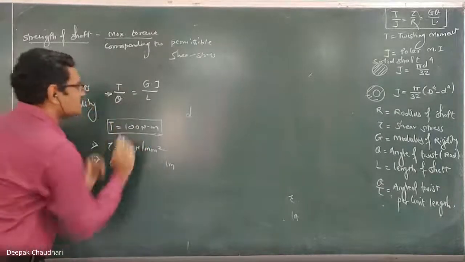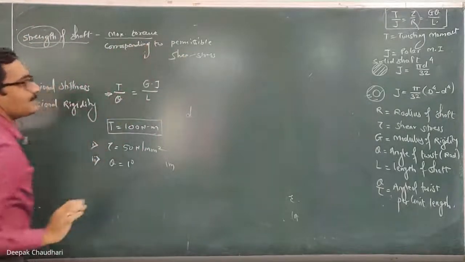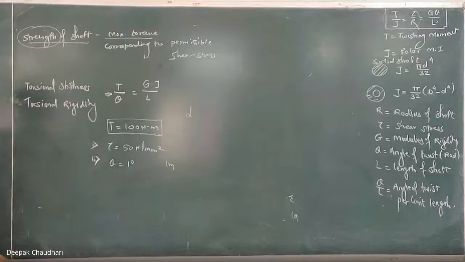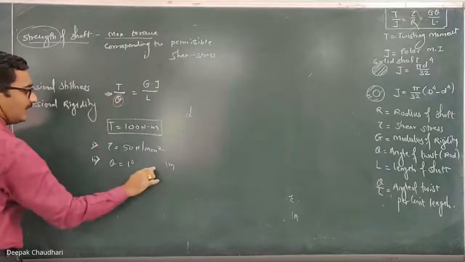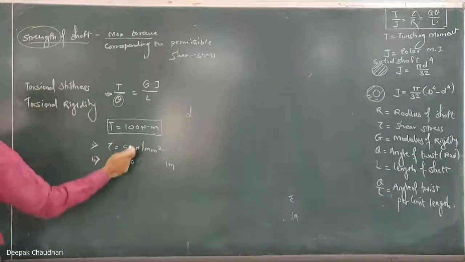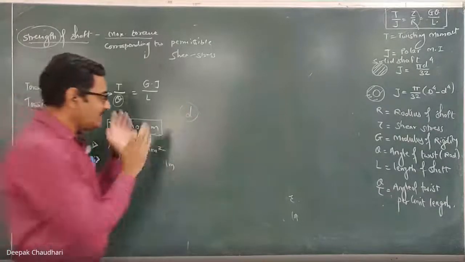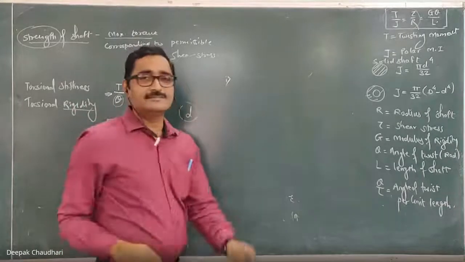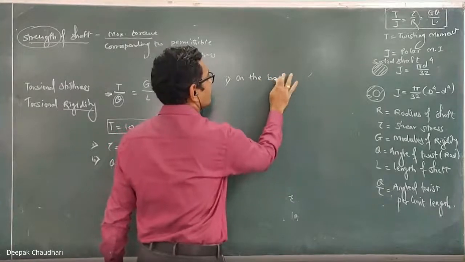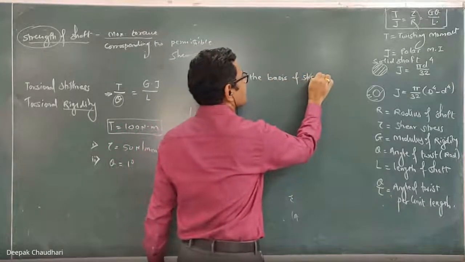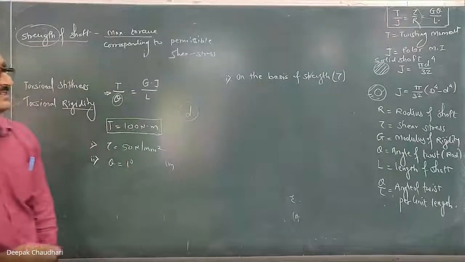Yes, means while designing the shaft, we have to design the shaft on the basis of strength, so that the shear stress should not exceed the permissible shear stress. And second, you have to find out the diameter such that the angle of twist should not be greater than 1 degree. Means it is known as the design or diameter on the basis of stiffness or rigidity. So when such type of question is there, you have to calculate the diameter of the shaft on the basis of strength, that is on the basis of the permissible shear stress.